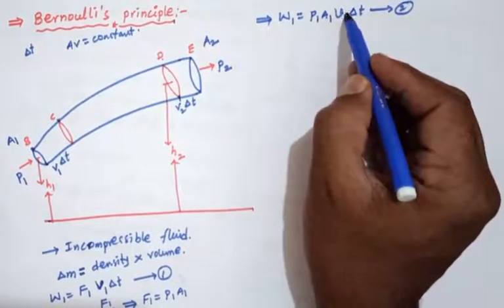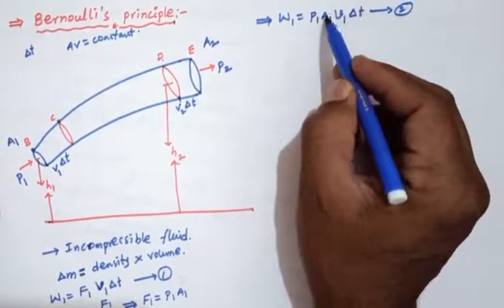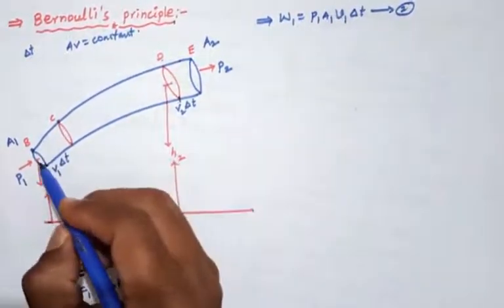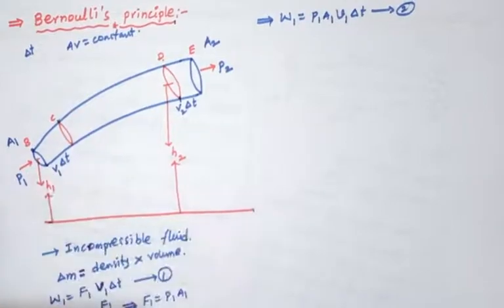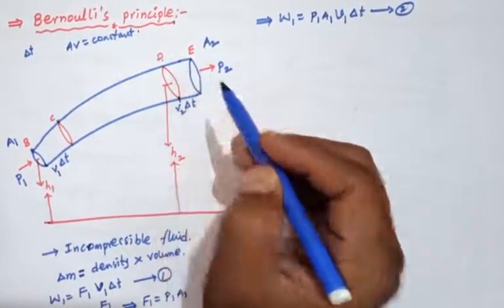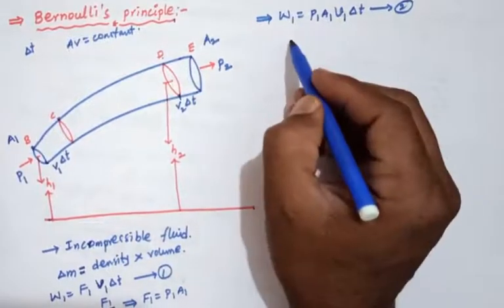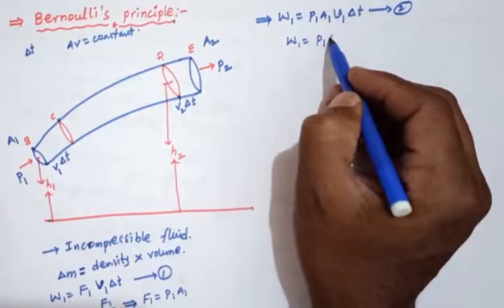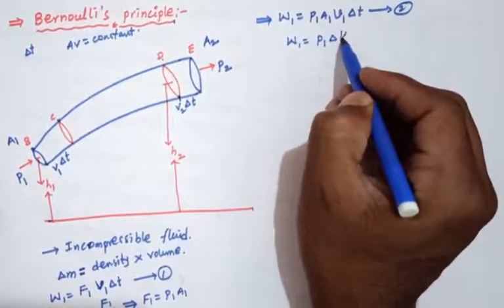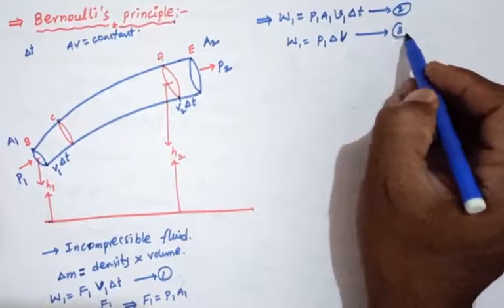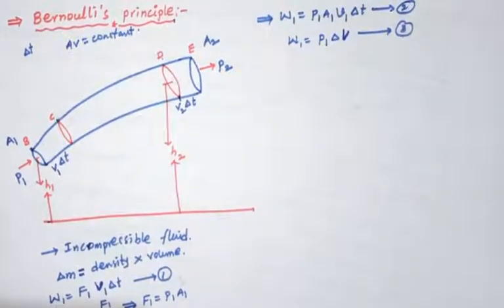Here A1 into V1 into delta T, area into displacement, is the volume of the fluid. So the work done W1 equals P1 into delta V, where delta V is the change in volume. This is equation number 3.